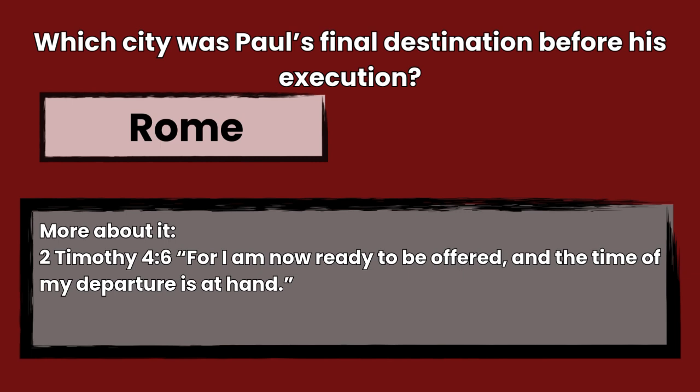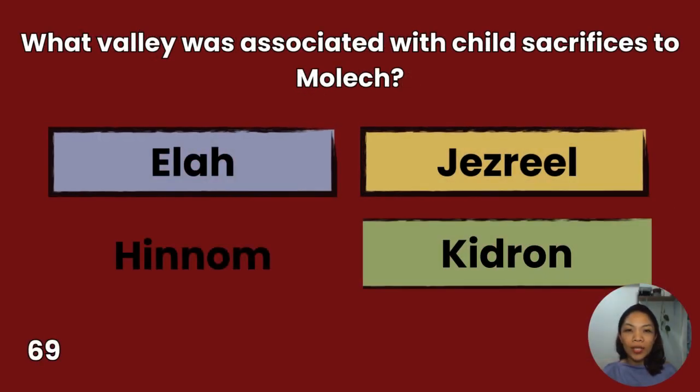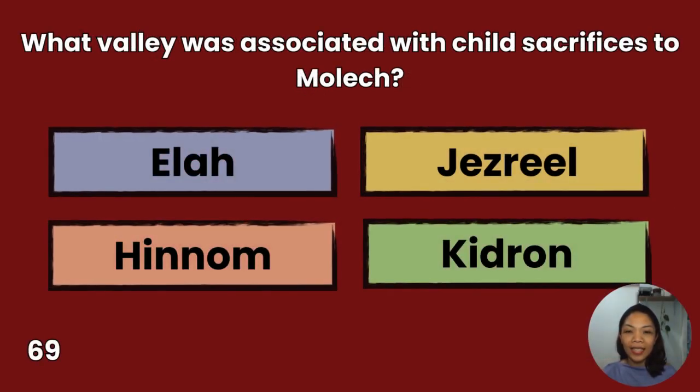The answer is Rome, 2 Timothy 4:6. For I am now ready to be offered, and the time of my departure is at hand. 69. What valley was associated with child sacrifices to Molech? Elah, Hinnom, Jezreel, Kidron. You have 10 seconds to answer.